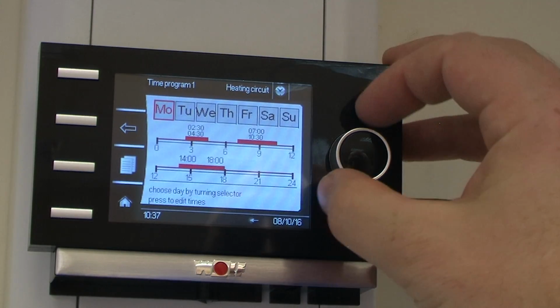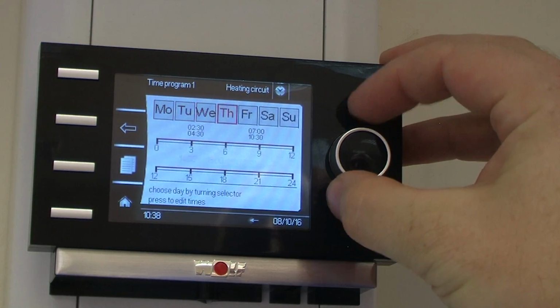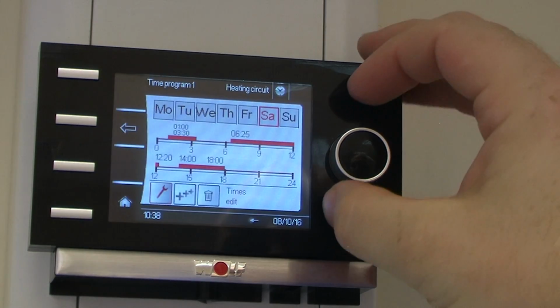And they're saved. So I'm going to go across here to Saturday, press the scroll button to enter in.